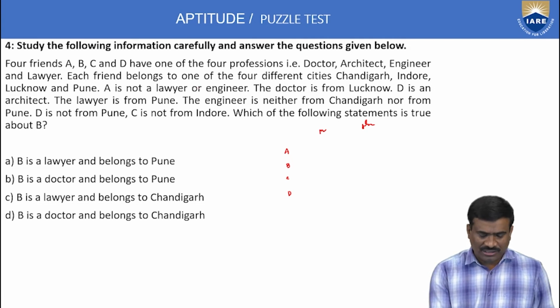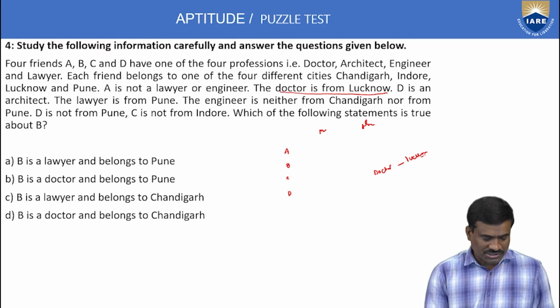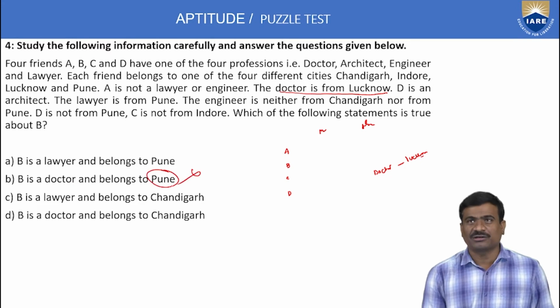A is not a lawyer or engineer. That is a conditional statement. Second, the doctor is from Lucknow. A doctor belongs to Lucknow only. But option B says B is a doctor and belongs to Pune. This place is not correct, so option B is not correct. Option D, B is a doctor and belongs to Chandigarh. This is also not correct because the doctor is from Lucknow.